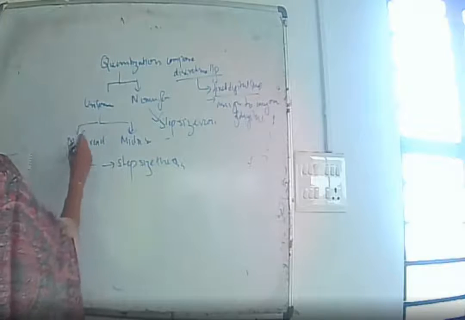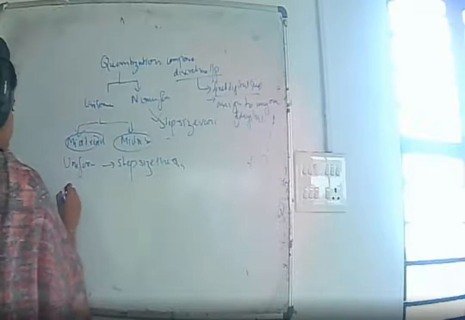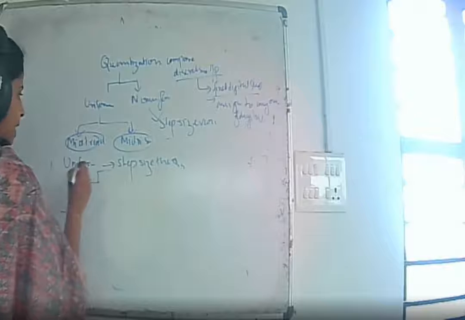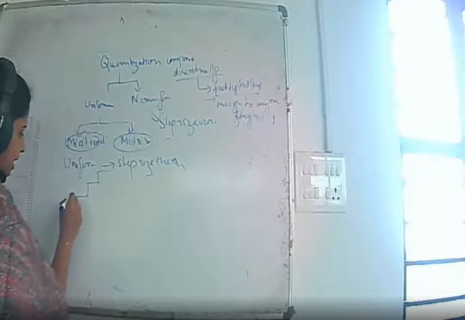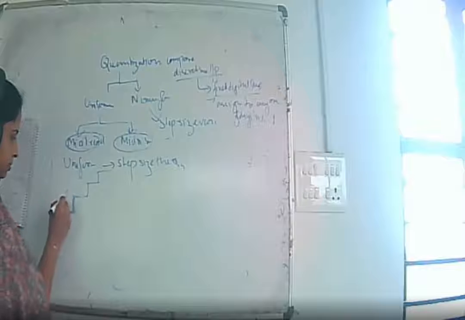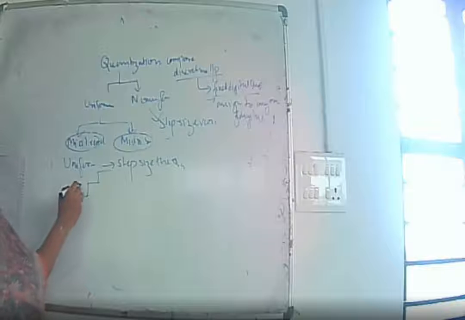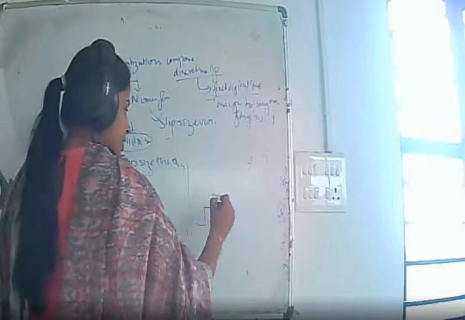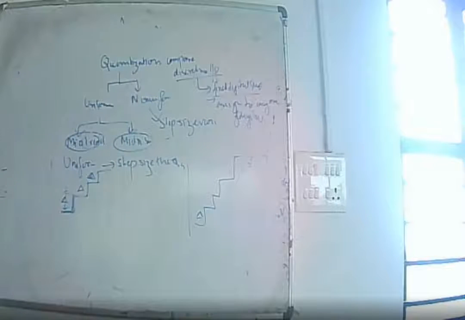And as discussed, there are two types, mid-thread and mid-rise. In talking about a step, first we have to understand which is the thread part and which is the rise part. This is the thread part and this is the rise part. And this is what we call step size, and it is denoted by delta. In uniform quantization, the step size remains the same. And in non-uniform quantization, the step size is different. That is, it always changes.